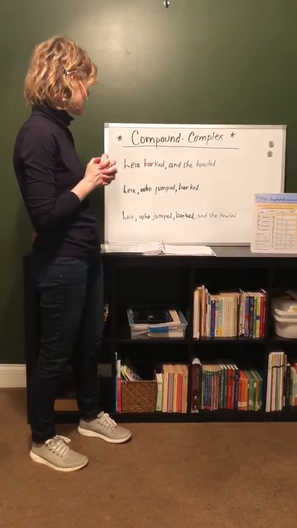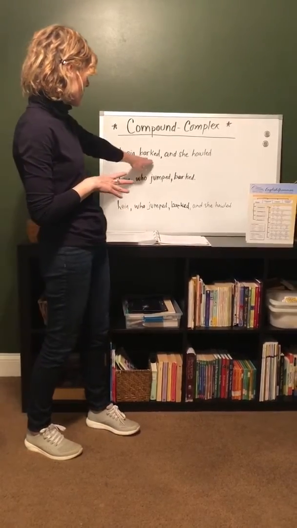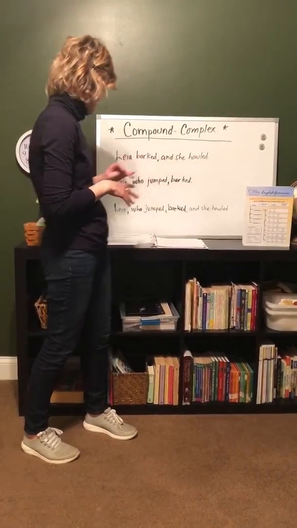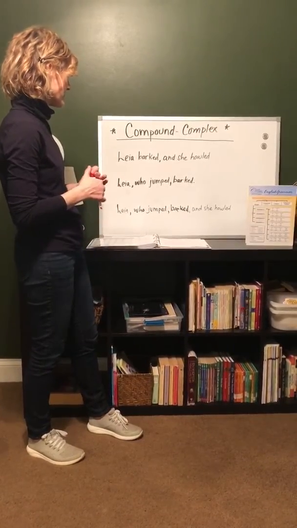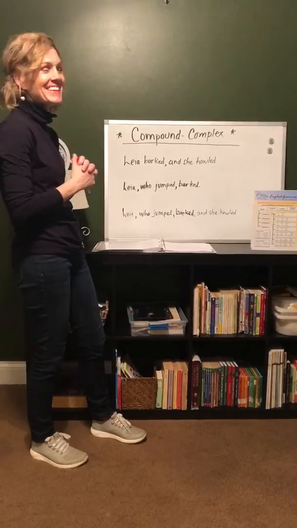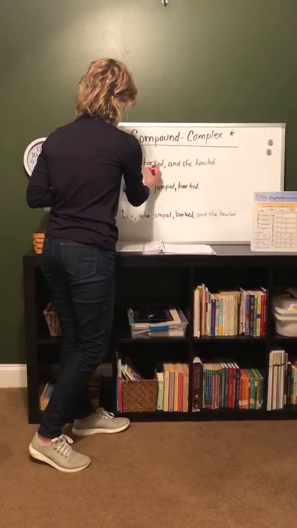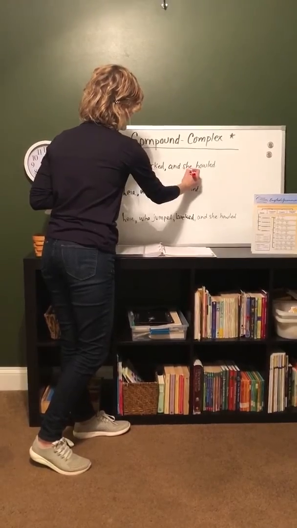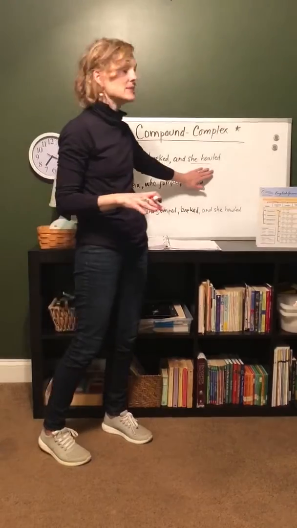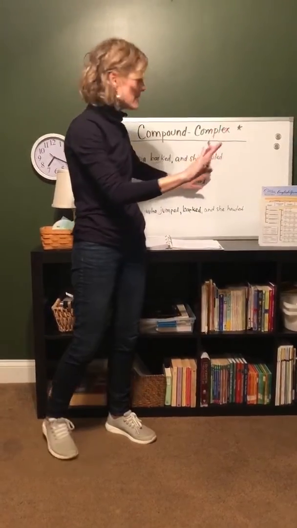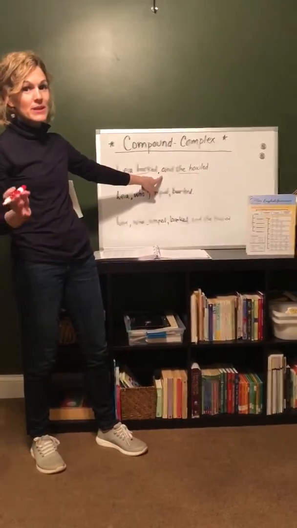Here's an example. Tell me the structure and the pattern of this sentence. Leah barked and she howled. So what is our structure? This is good, a compound sentence. So our independent clause, Leah barked and she howled. So Leah barked, that could stand on its own, right? She howled, that could stand on its own, and it's joined together by our coordinating conjunction or a FANBOY, and.